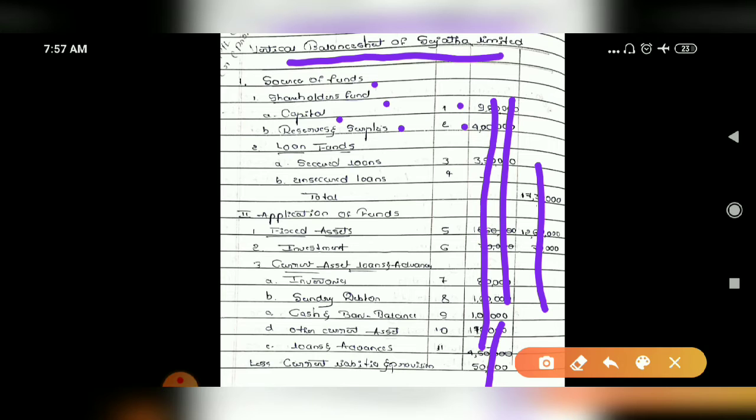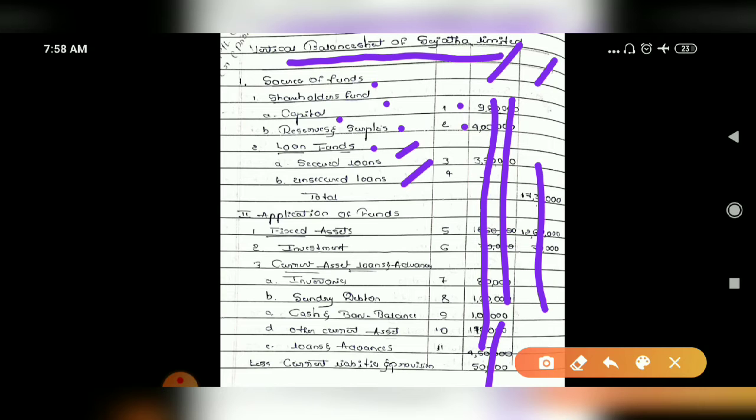So just write it in a simple manner, in a blank way. Just number the schedules and write them. You cannot write the amount now; just leave the two amount columns blank. Then the loan funds section, in that secured loans, unsecured loans, notes 3 and 4. So learn all the schedules by heart, systematically.